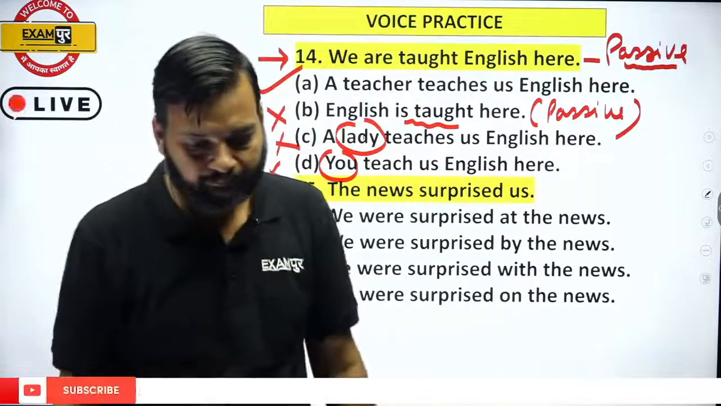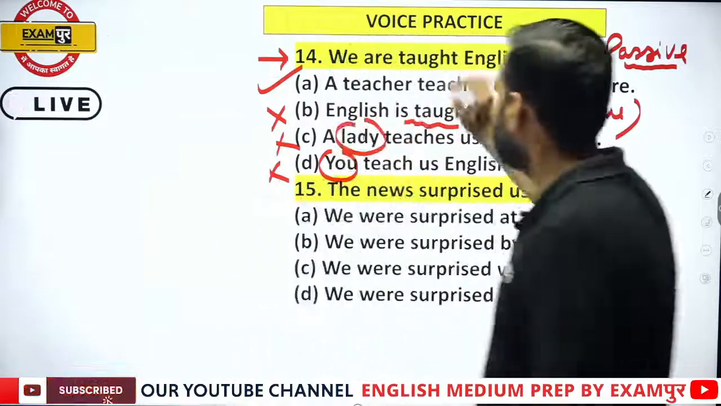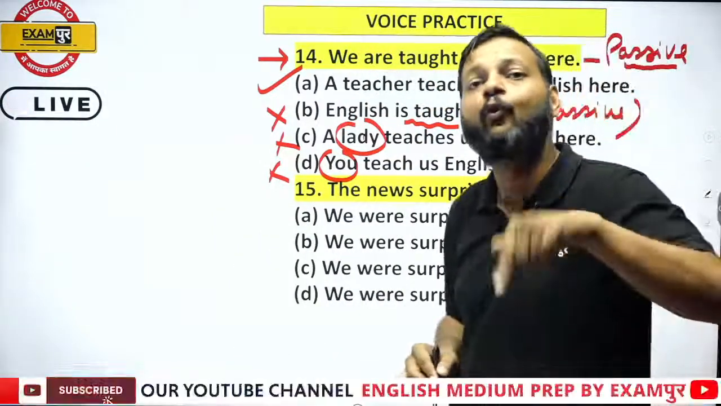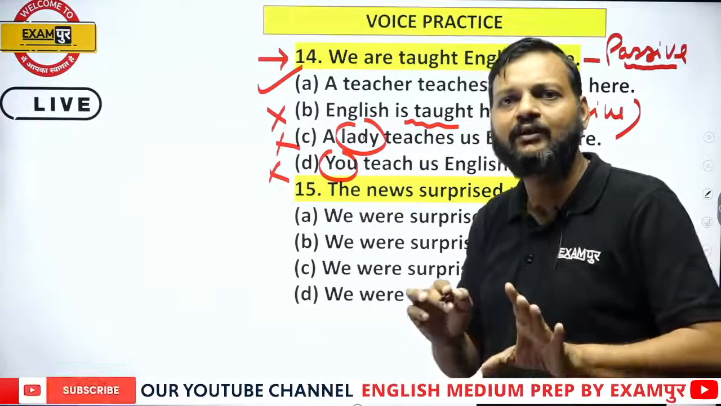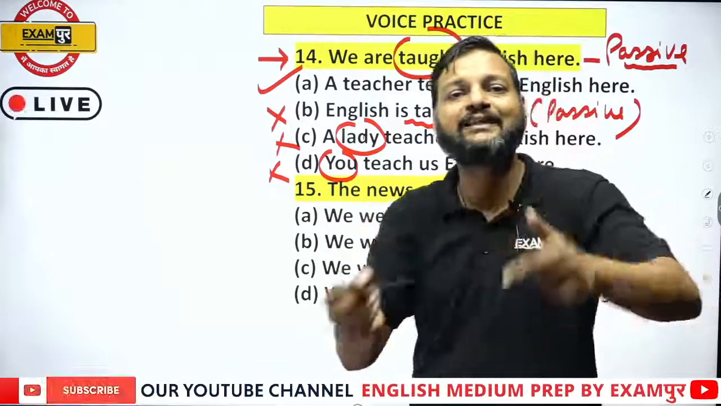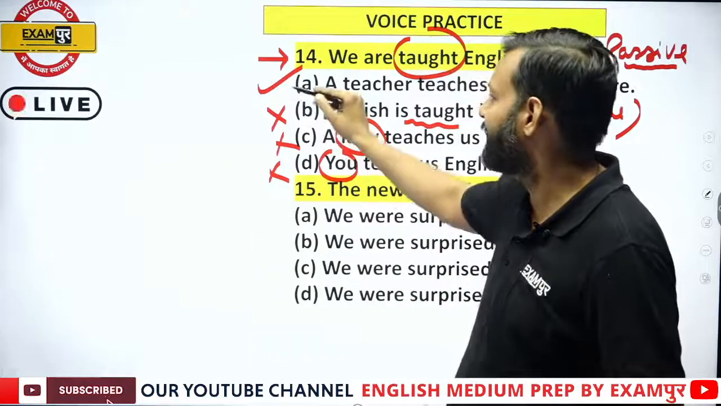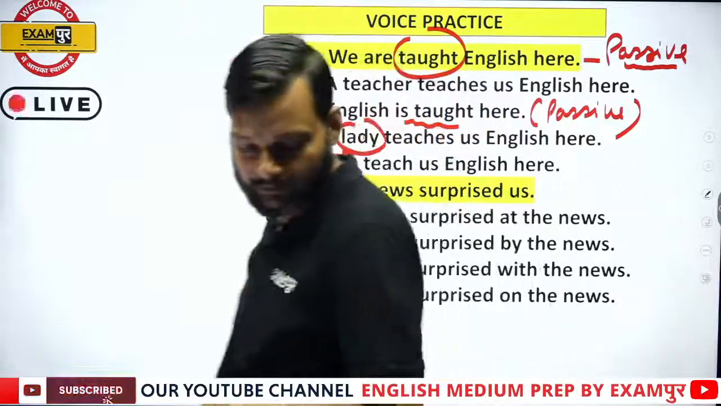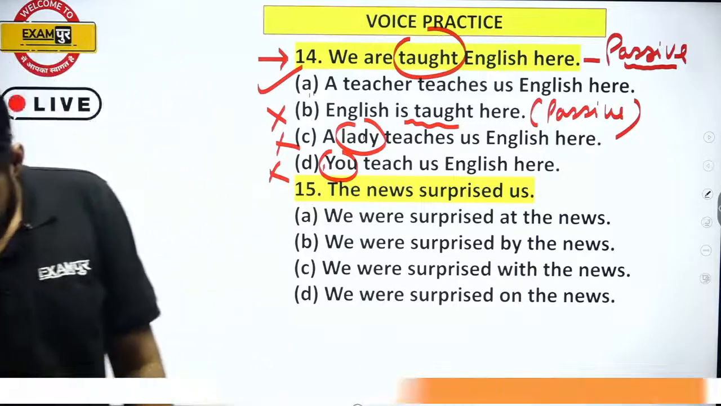Right? The same is the case here. We do not have any subject in the sentence "we are taught English." Who is teaching English is missing. So we have to take the obvious subject of teaching. Now who is the obvious subject of teaching? It's a teacher. That's why this sentence is correct and these two sentences are wrong. Hope you got the answer. You got the answer, right?